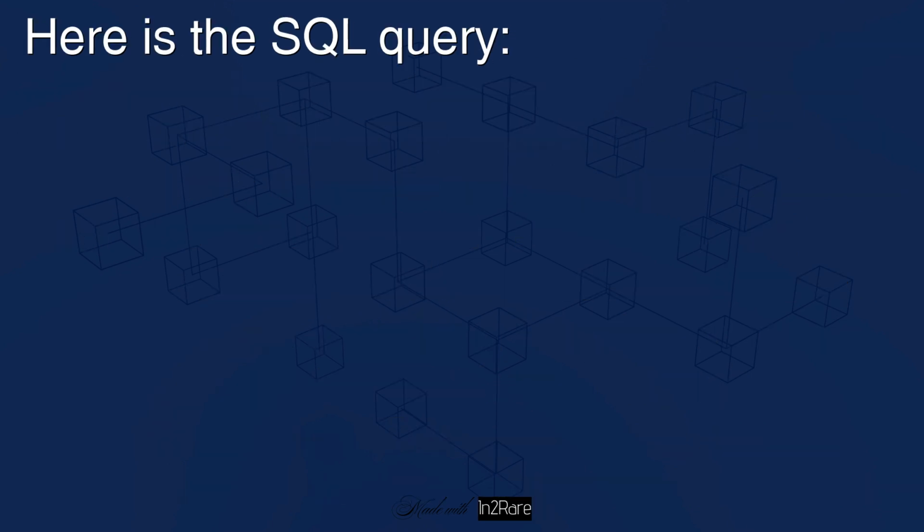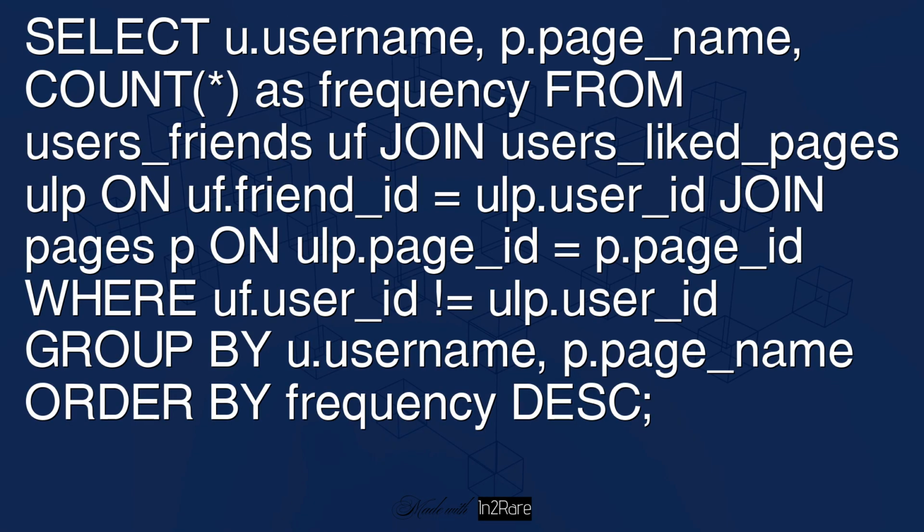Here is the SQL query. Select username, page name, count asterisk as frequency. From users friends F join users liked pages UP on F friend ID equals UP user ID. Join pages P on UP page ID equals P page ID. Where F user ID equals UP user ID. Group by username, P page name. Order by frequency desc.